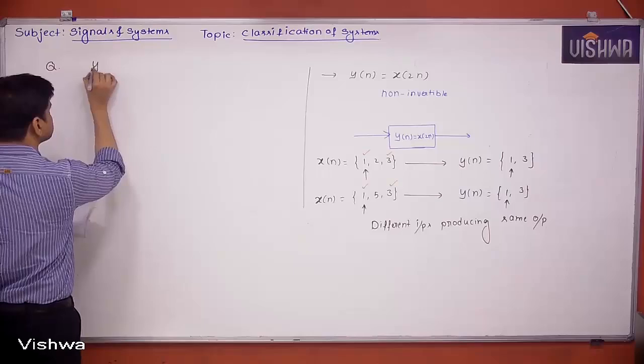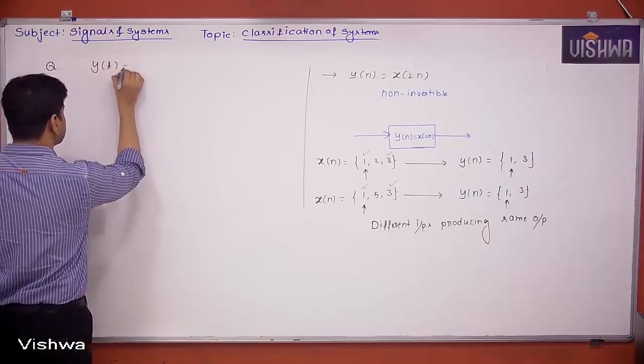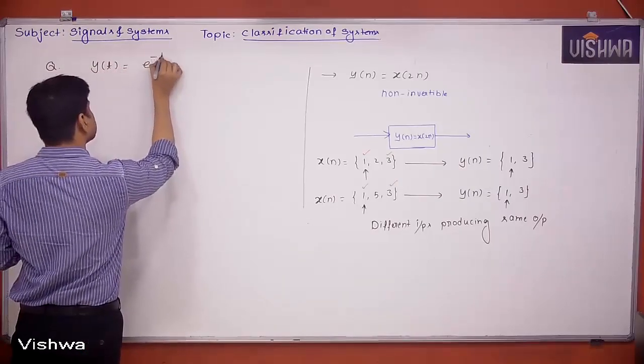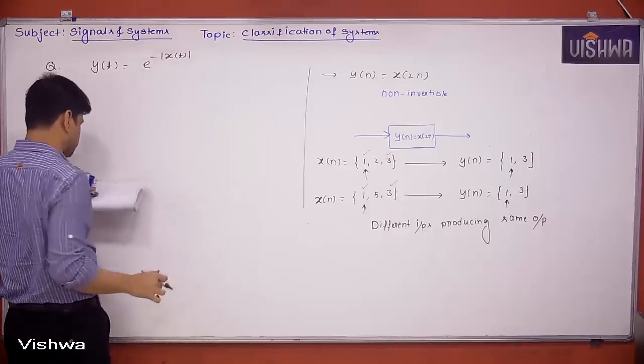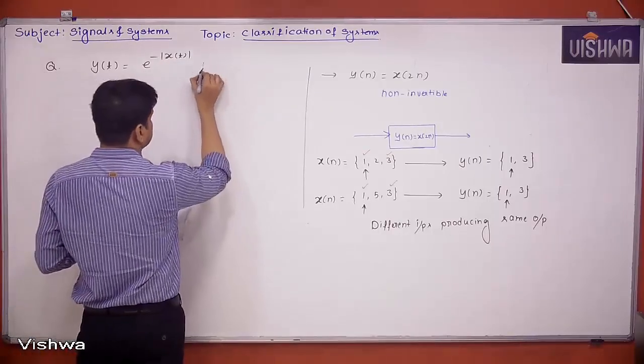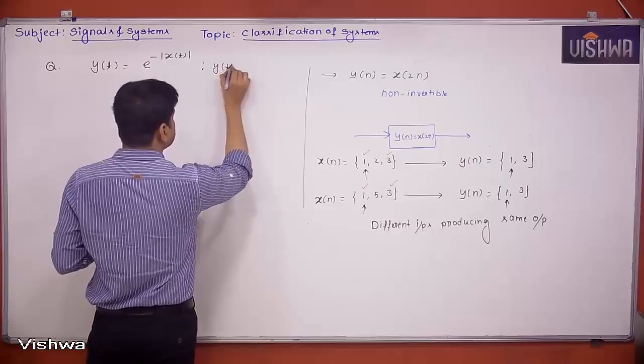y of t is equal to e power minus mod x of t. Then y of t is bounded.